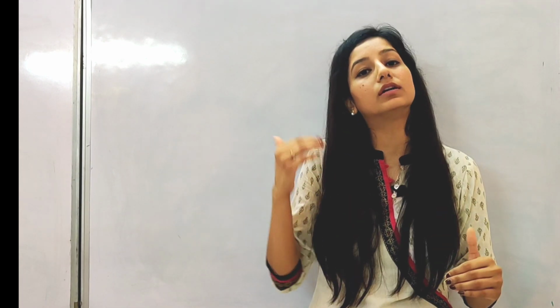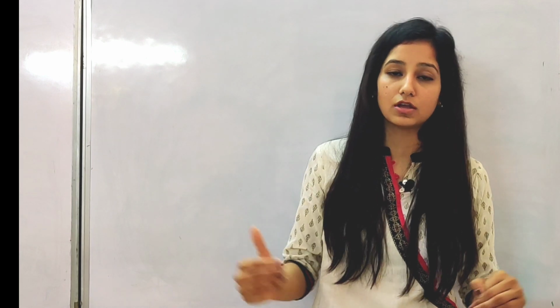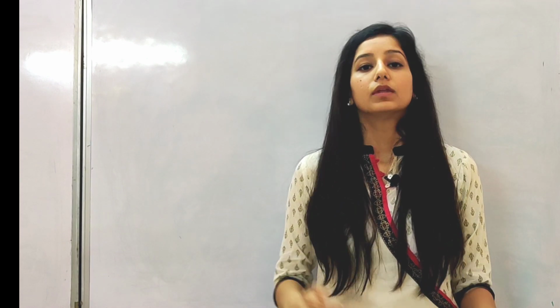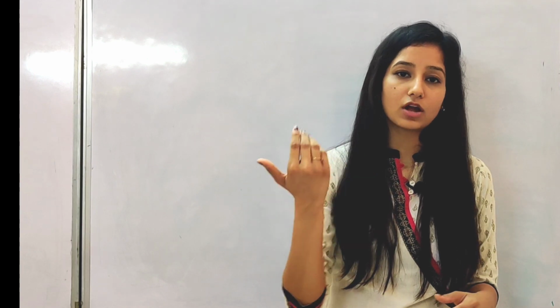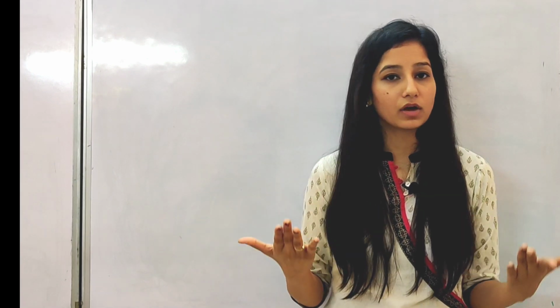I would suggest go for genetics first, as it is a bit tricky and questions that come from this are a bit tricky. So go for genetics first, as in evolution and ecology you just have to remember things, but in genetics you have to understand things for solving the question. So first go with genetics and then go with ecology and evolution. After that, go for plant physiology or animal physiology, whatever you are comfortable with.